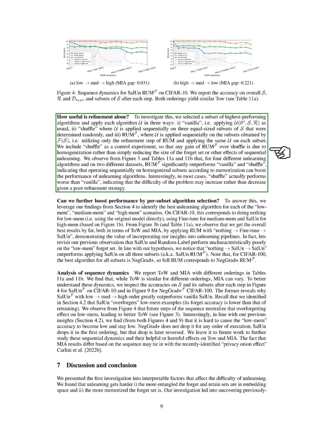To explore the effectiveness of refinement alone, we selected the best performing algorithms and applied each algorithm in 3 ways: standard application, sequential application on randomly determined subsets of S, and sequential application on subsets obtained through a specific method. We observed that for various unlearning algorithms and datasets, the sequential application on homogenized subsets according to memorization scores significantly outperformed standard and randomly sequential applications. This suggests that operating sequentially on homogenized subsets can enhance the performance of unlearning algorithms.